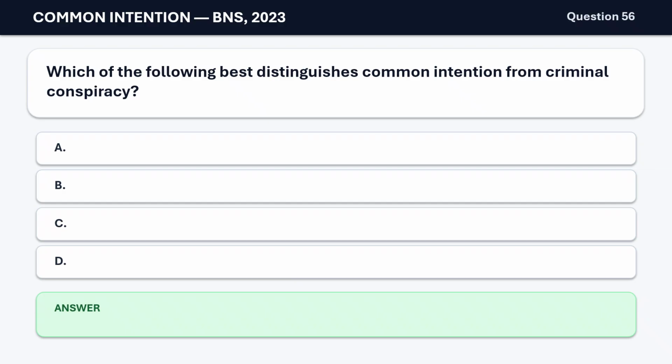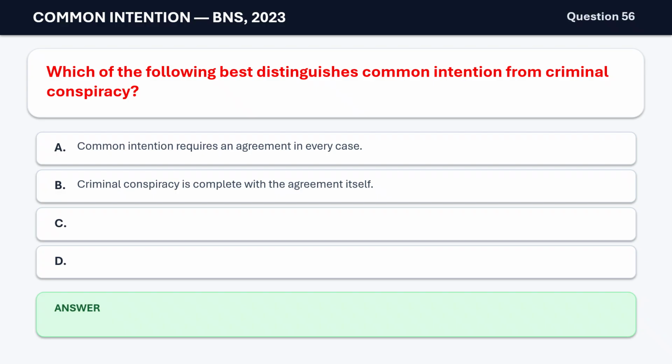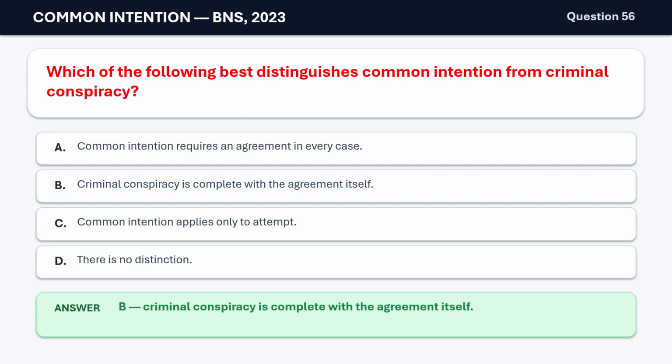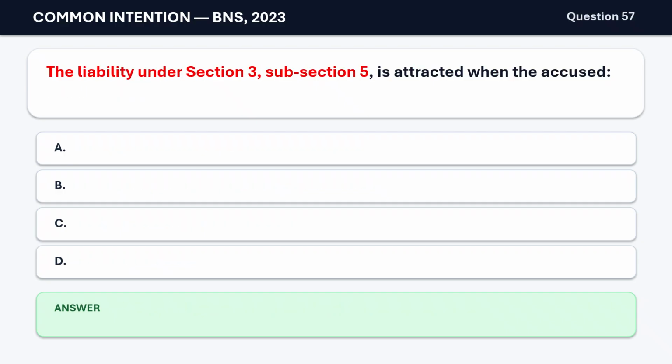Question 56. Which of the following best distinguishes common intention from criminal conspiracy? A. Common intention requires an agreement in every case. B. Criminal conspiracy is complete with the agreement itself. C. Common intention applies only to attempt. D. There's no distinction. The correct answer is B. Criminal conspiracy is complete with the agreement itself.